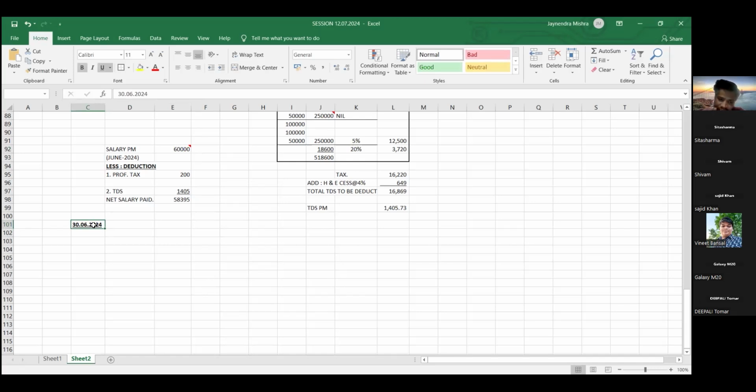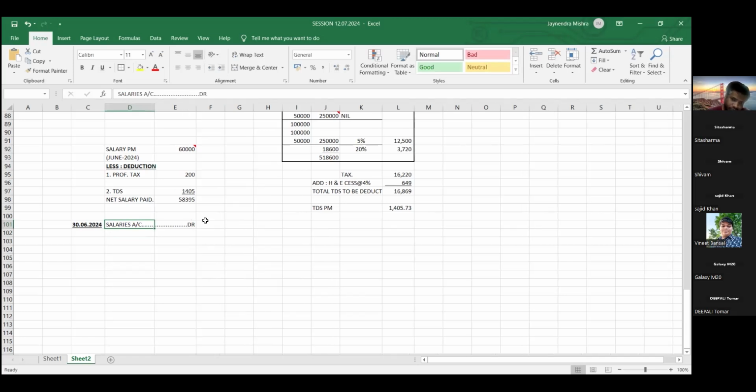Last day of the month is 30 June. Salary is an expense for us. So expenses are debited. Friends, we pay the salary, so salary is an expense for us. Expenses are debited because the rule says debit all expenses and losses. So debit it. How much?